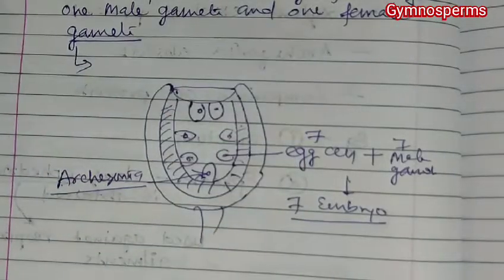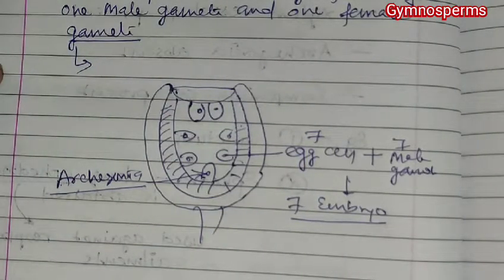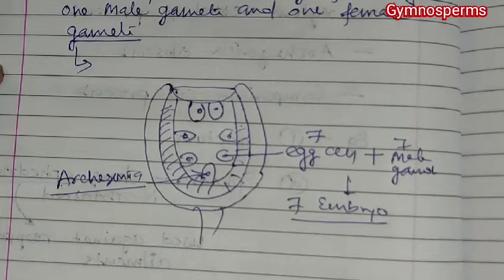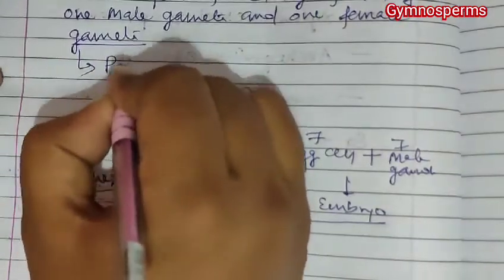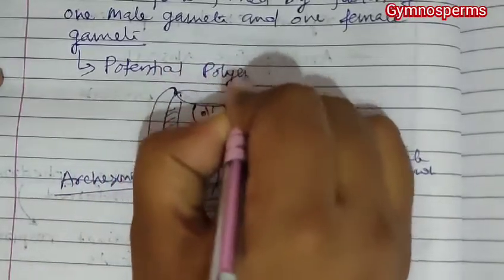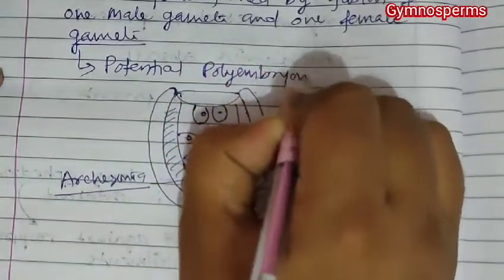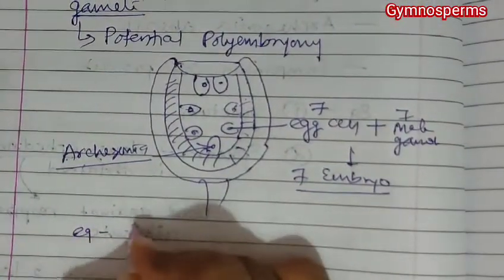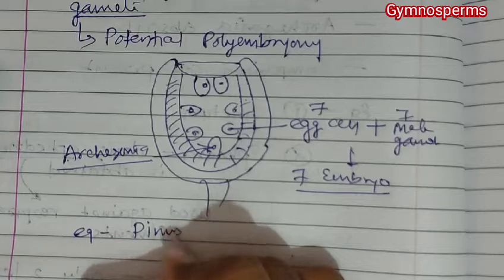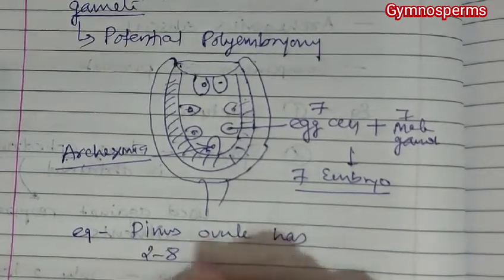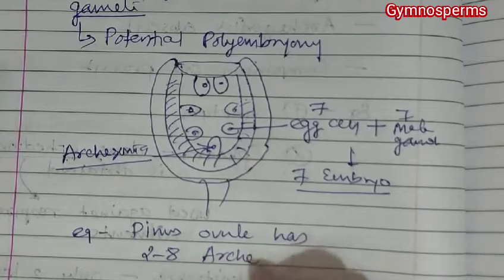It is based on the number of archegonia or egg cells. The number of egg cells will be equal to the number of embryos, so it is also termed potential polyembryony. If we take an example, the Pinus ovule has 2 to 8 archegonia.